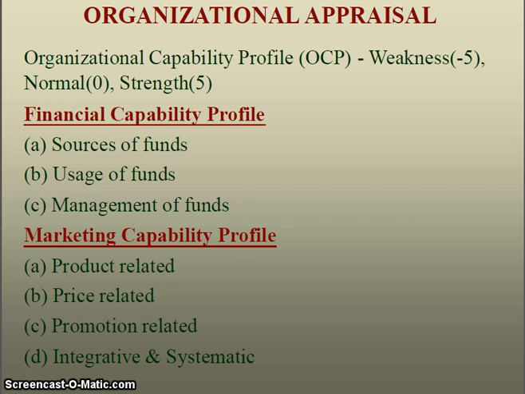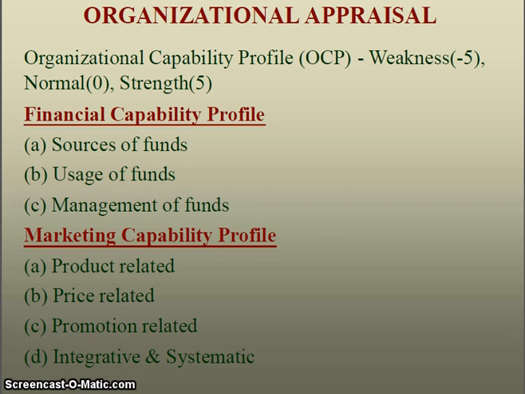In the second unit we have discussed that capability means the ability of an organization to convert or utilize the resources effectively and efficiently in order to achieve the organizational objectives.